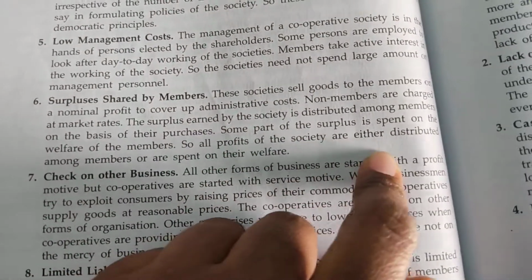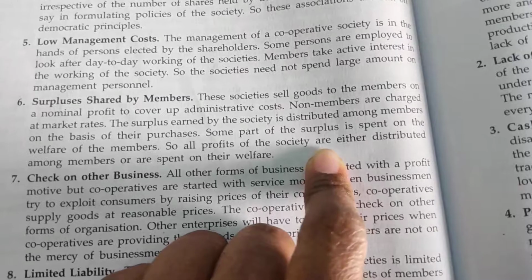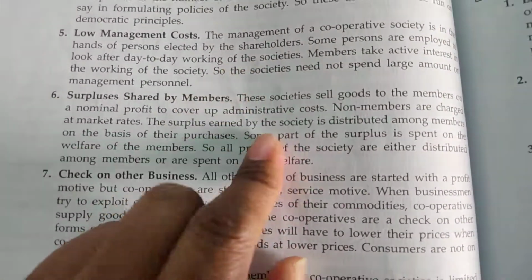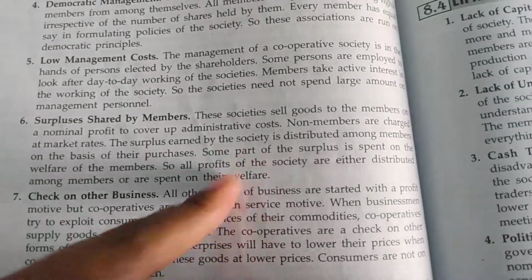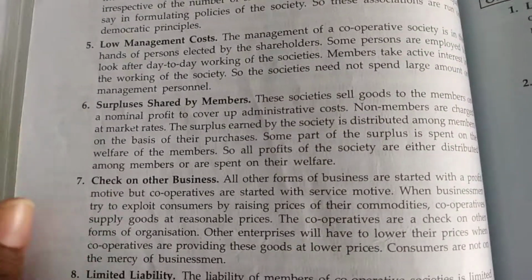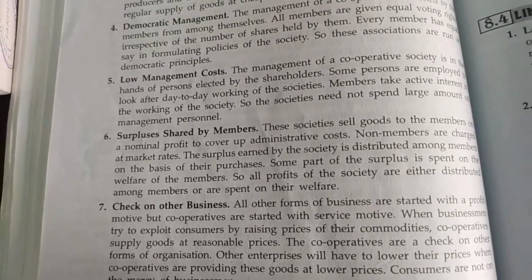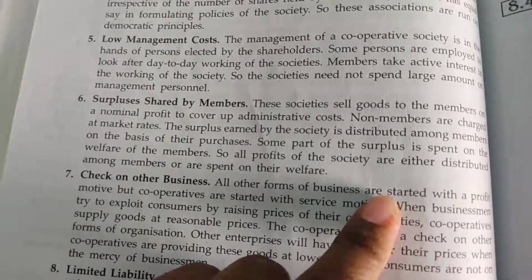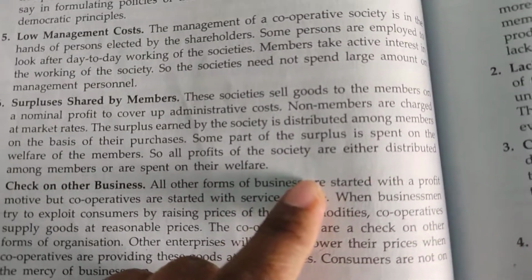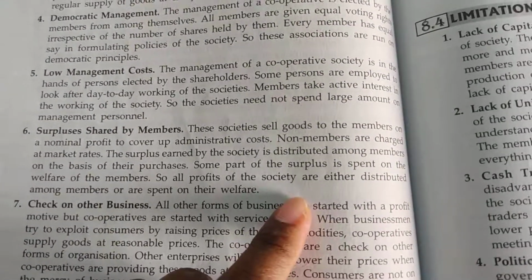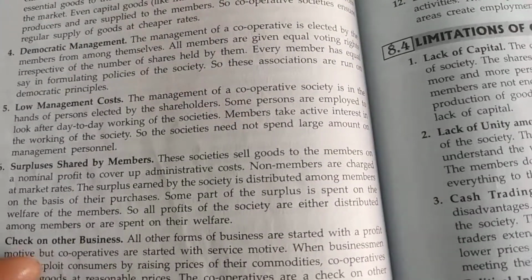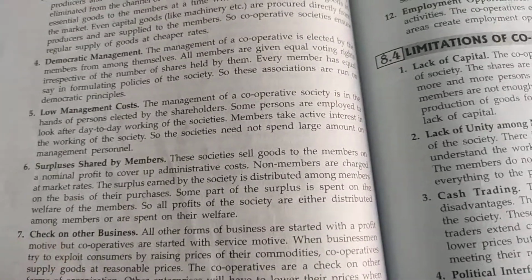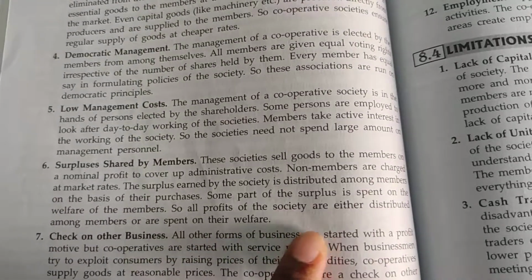So all the profits of the society are either distributed among the members or spent on their welfare. Some goods are sold to the members at a cheaper rate. If they sell goods to outsiders, they will sell at a nominal price only. If any surplus is left over, some part is used for the welfare of the members, and the remaining profit is shared among the members.